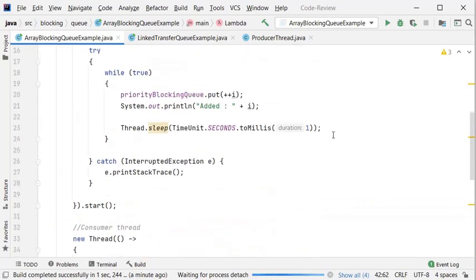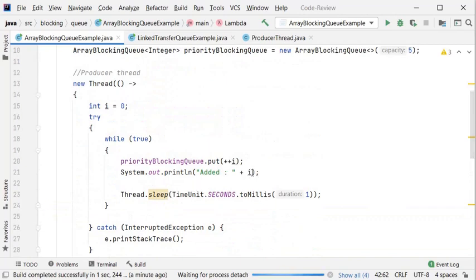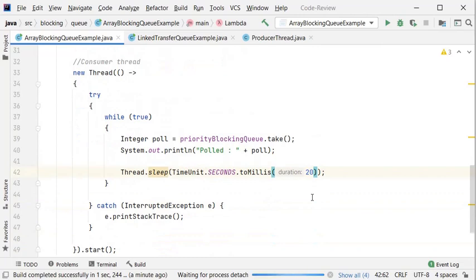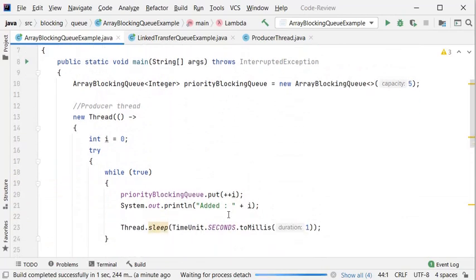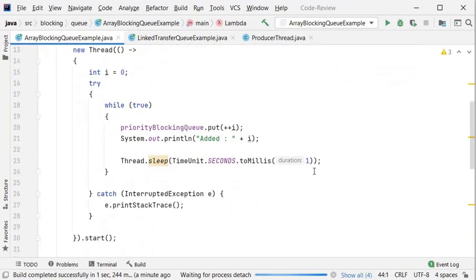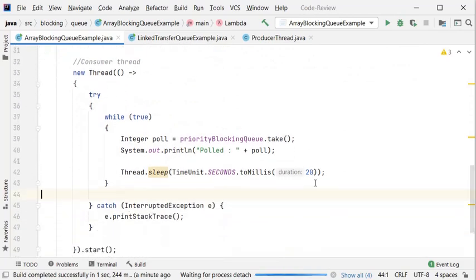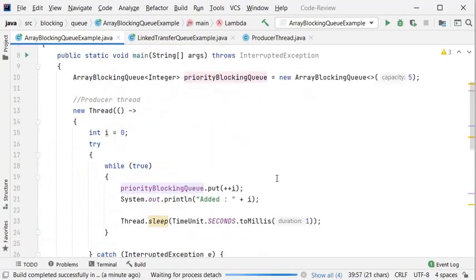So this thread will run after 1 millisecond, and this thread will run after 20 milliseconds. So what will happen? The thread can push 5 values inside the queue, and after that it will wait for the consume thread. The consumer thread will take the value, and then only this thread will put again.